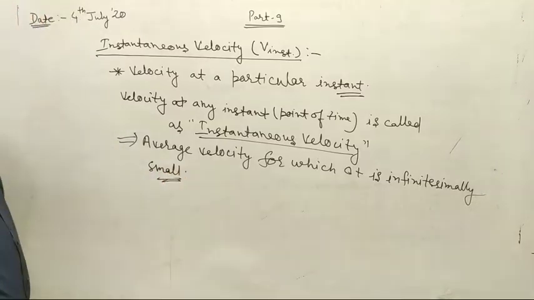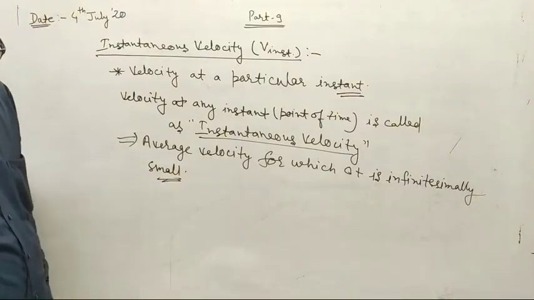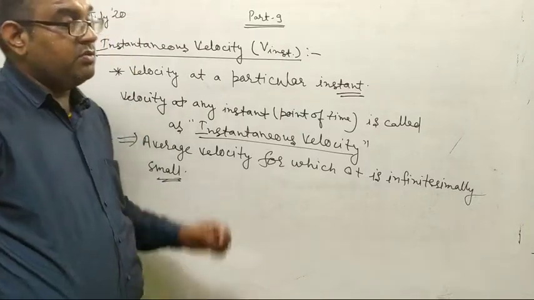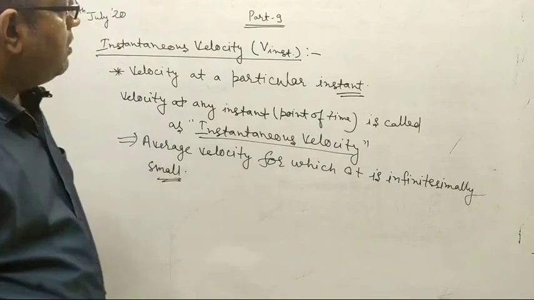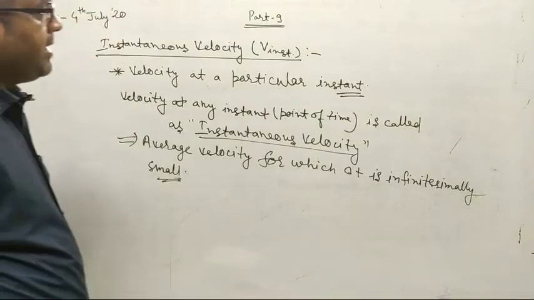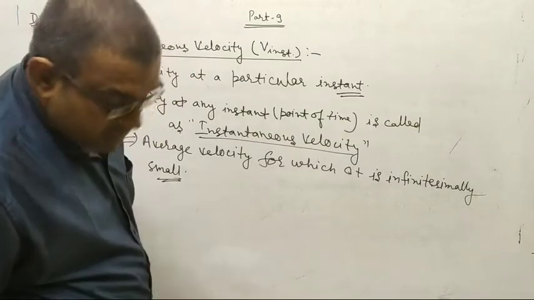For average velocity, when delta t is infinitesimally small, then we approach the instantaneous velocity. Now, how can you express it mathematically?